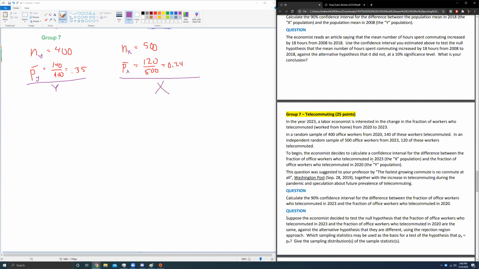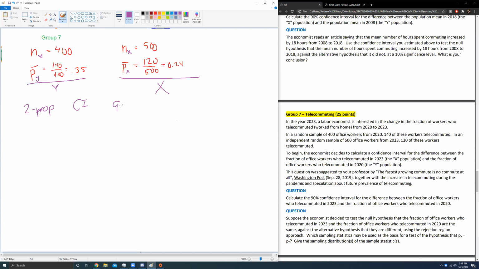We want to create a confidence interval. Okay, easy enough. So this is a 2-proportion question, confidence interval, and I want the 90% confidence interval. She's got a kick for the 90%. Usually we see 95%, but we haven't seen that quite that much today. 90% confidence interval for the difference between telecommuting in 2023 and 2020. So this is the X population, this is the Y population.